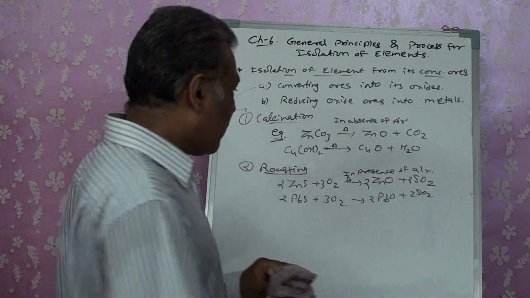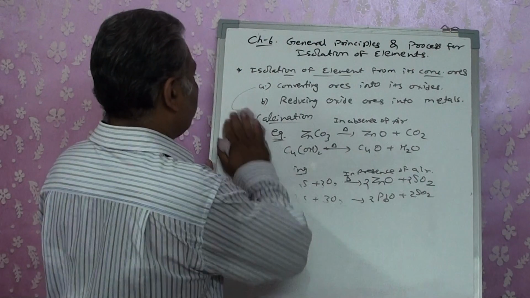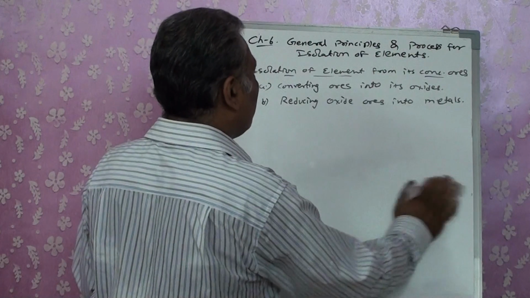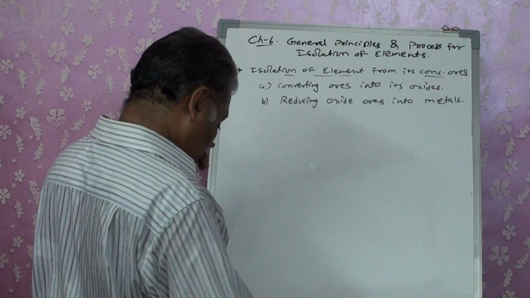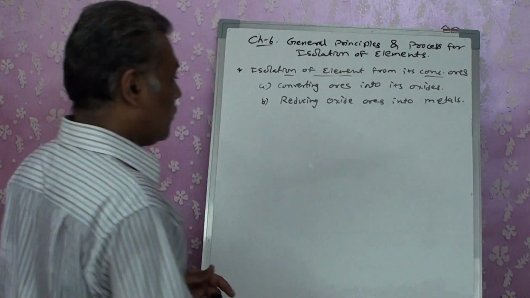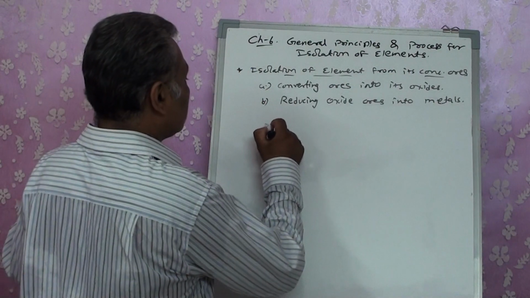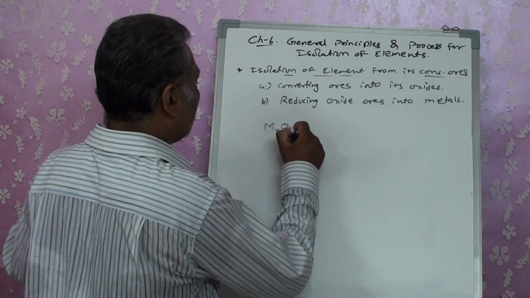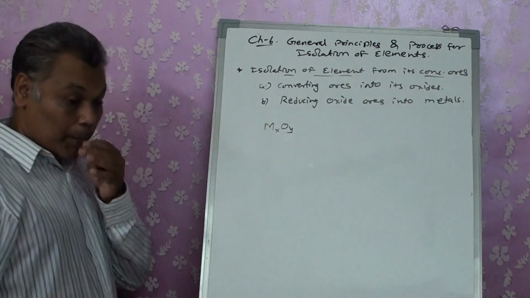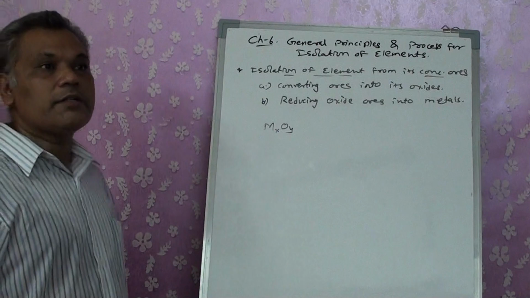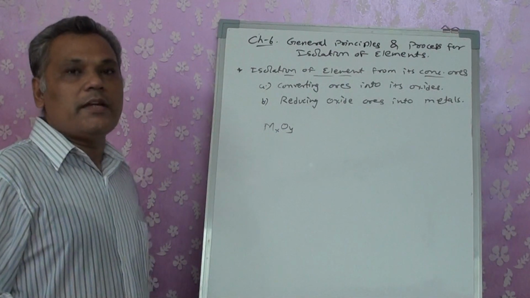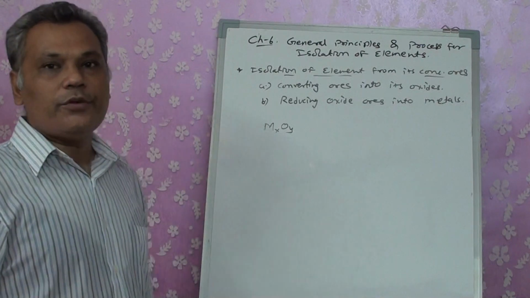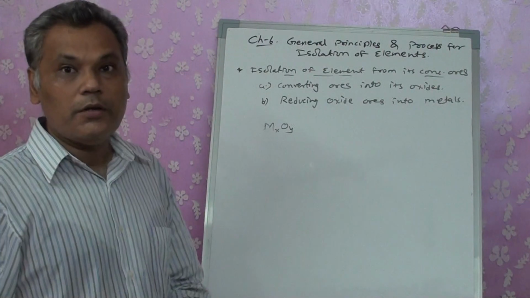Once we got the oxide ore, then that oxide ore has to be reduced. Reduction of the oxide ores into metals. In general, MxOy is there, right? Metal oxide, we don't know whether it is Fe2O3, Fe3O4, whether it's ZnO, whether it's MgO, whether Al2O3, what is it?